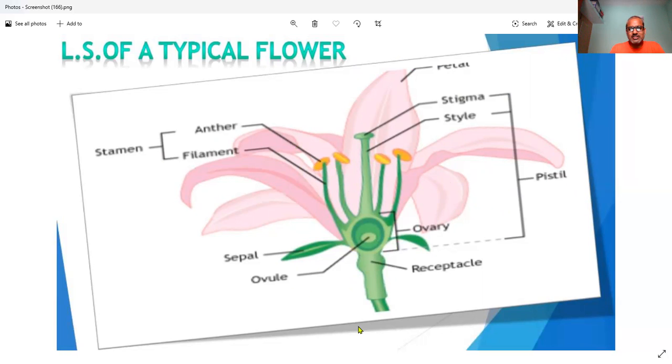Actually, this is the structure of a bisexual flower. Here you can find both male and female reproductive organs. And the ovule is the structure inside the ovary, where the fusion of gametes takes place. These are supporting organs: sepals, receptacle. So here you have a general idea of the typical structure of a flower. Now we move to the next slide.